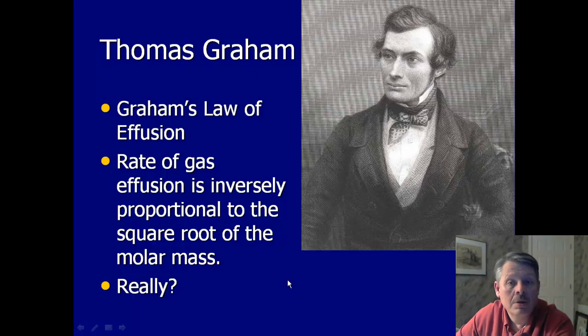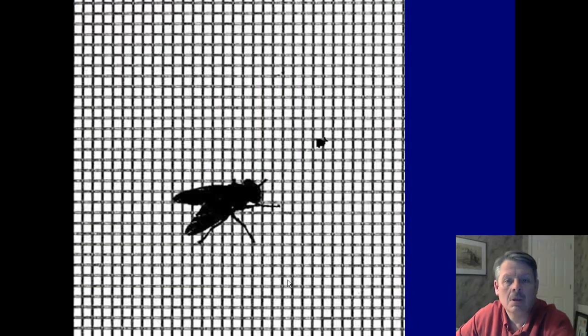So, he said that the rate of gas effusion is inversely proportional, in other words, as one goes up, the other goes down, to the square root of the molar mass. English? Really? Okay, let's see what we're talking about here. The concept is, let's say you have a screen, and you have a fly over here and a little gnat over here. Which one's going to make it through the screen easier? Well, of course, the smaller thing. The smaller thing is the lighter thing.